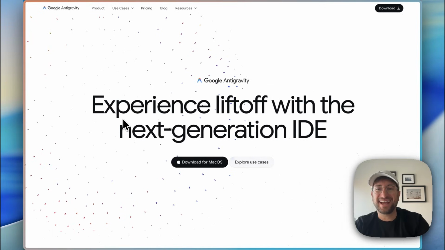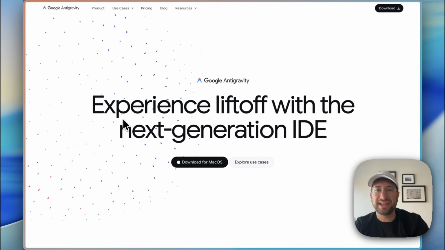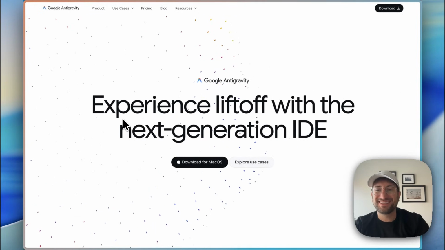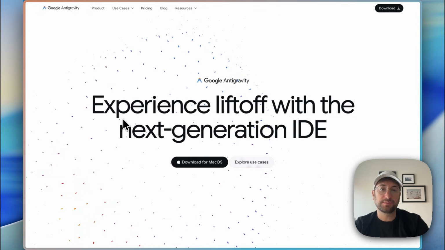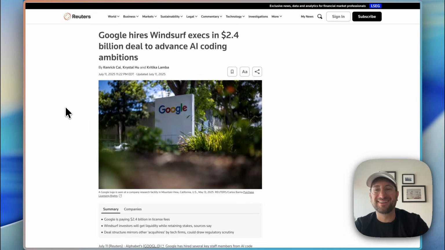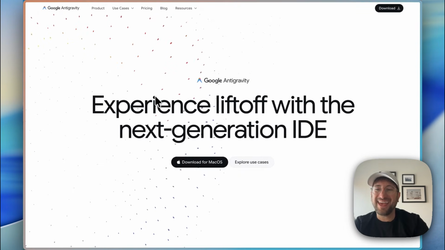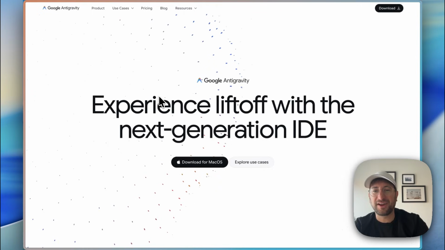The next IDE that I'm going to talk about is Google Anti-gravity. This is very similar to Cursor in a lot of ways. It's Google's response to it. Something interesting about Anti-gravity is that Google hired the Windsurf executives in a $2.4 billion deal back in July of 2025. So Windsurf was the main Cursor competitor, and it was very similar to Cursor. And that is the team who built Google Anti-gravity.